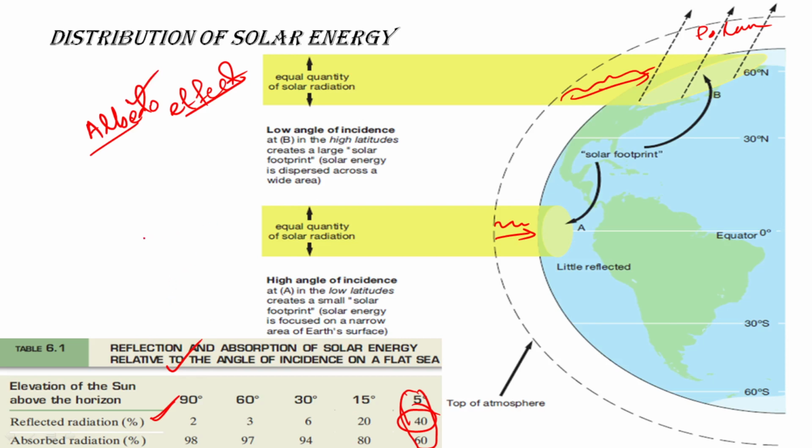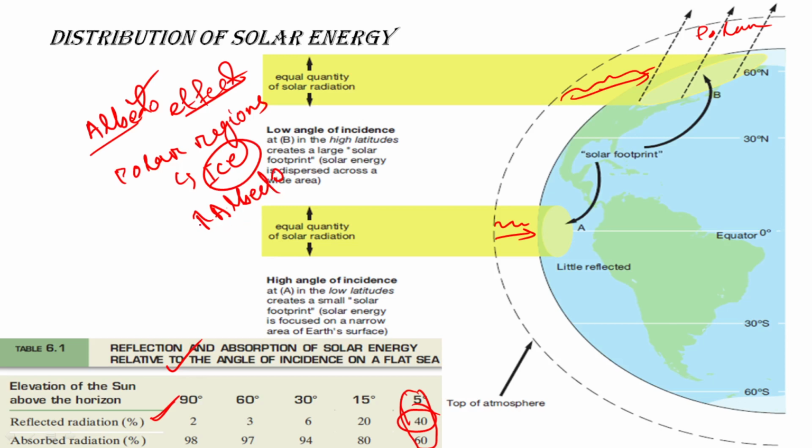The polar regions are covered with ice. So this ice has the highest albedo.